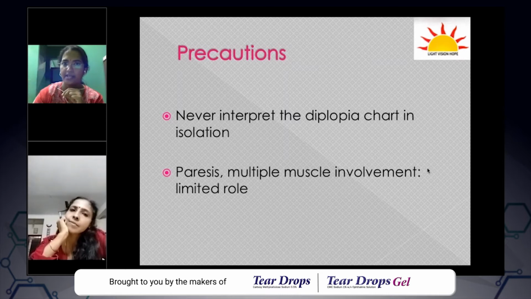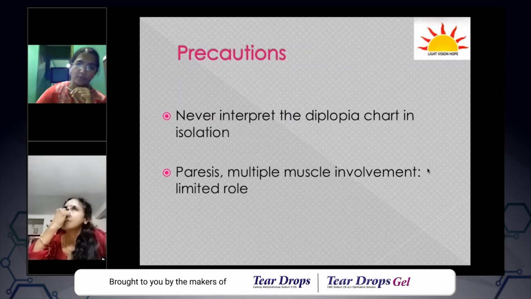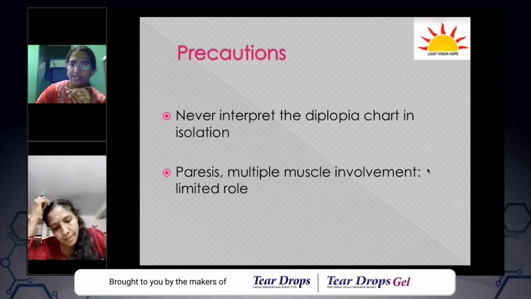And just remember this adage: all recti except lateral rectus produce crossed diplopia, which means lateral rectus will produce an uncrossed diplopia, and obliques also produce the same.